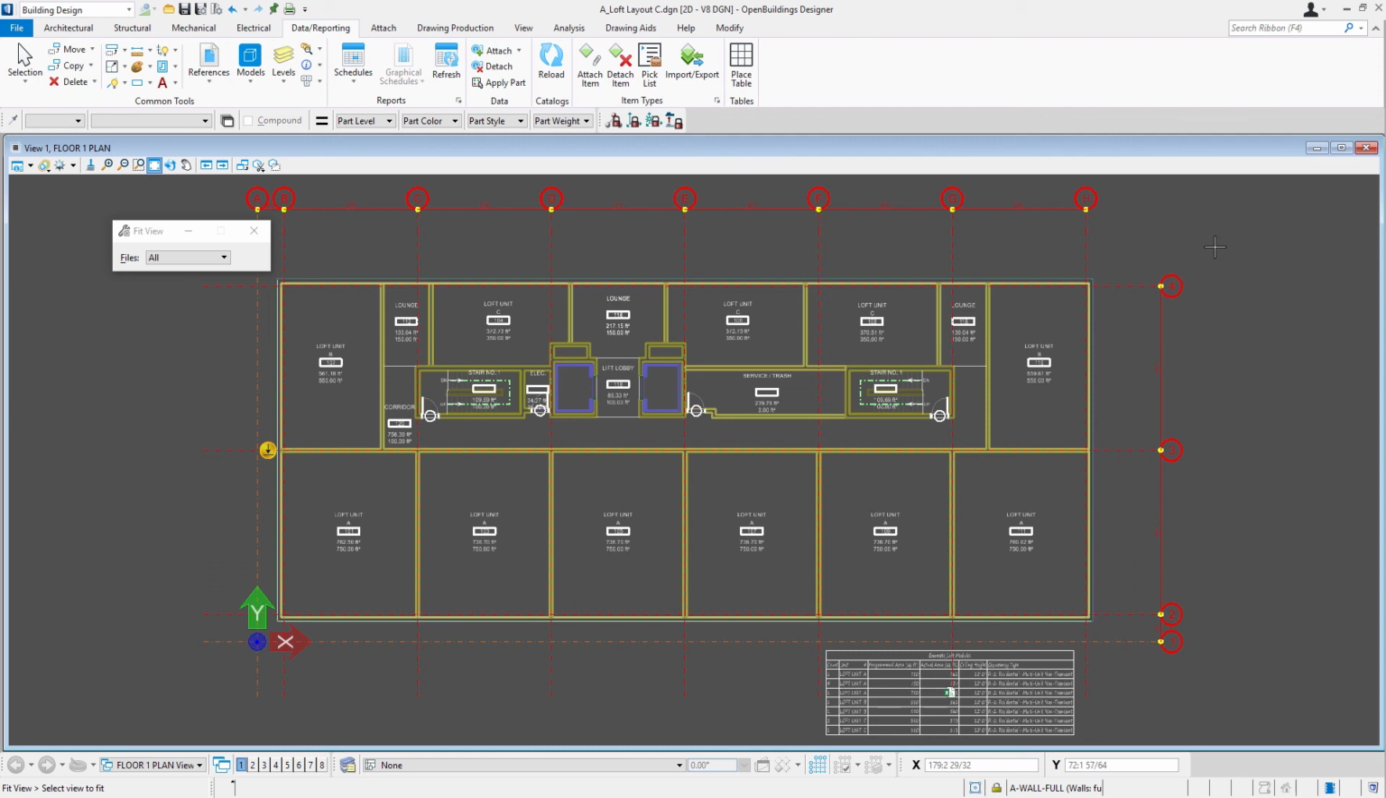So now we're done with the loft units. In the next module, we're going to move down to the grocery store and look at some other approaches to space planning and also tracking assets.